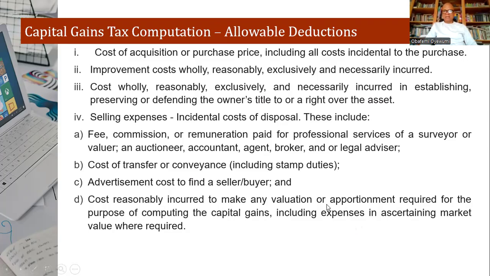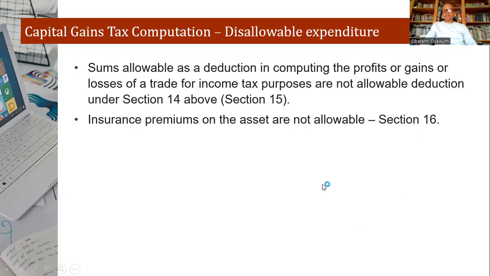So these are the costs that are allowable for the purpose of computing capital gains tax. What about disallowable expenses? Some expenses that are allowable as a deduction in computing the profit, gains or losses of a trade for income tax purposes are not an allowable deduction under this.